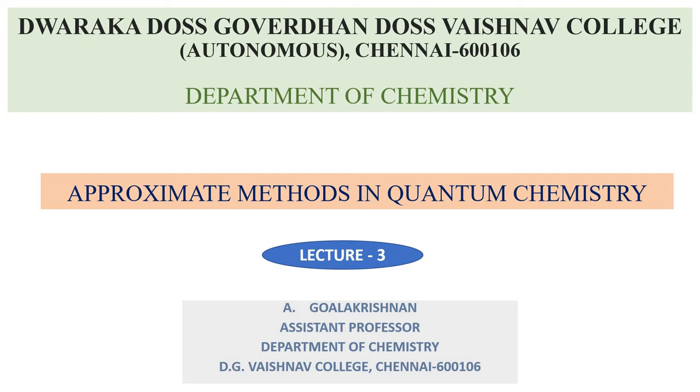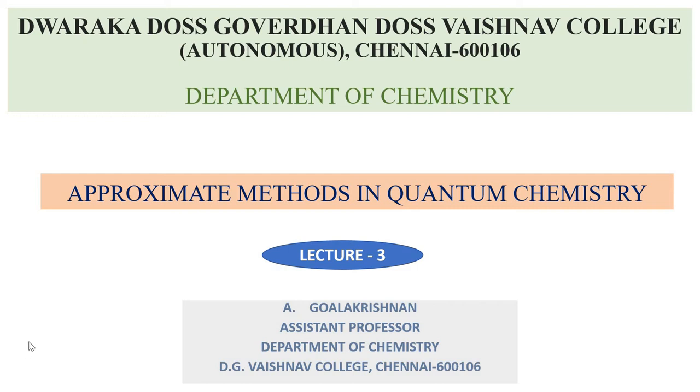This is lecture number 3. In the last two lectures we discussed the different approximate methods available in quantum chemistry, and I also introduced how to write the Hamiltonian operator for many electron systems.